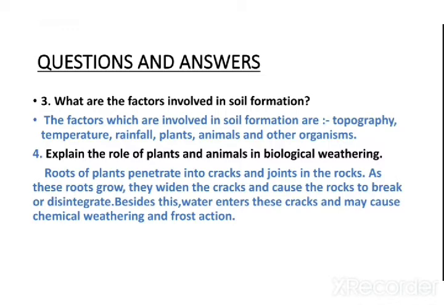So the answer you will write the roots of plants penetrate into cracks and joints in the rocks. As these roots grow, they widen the cracks and cause the rocks to break or disintegrate. Besides this, water entering the cracks may cause chemical weathering and frost action.